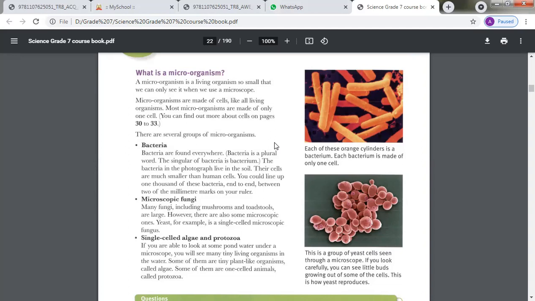After bacteria we have microscopic fungi. There are many kinds of fungi, for example, mushrooms and toadstools are large fungi that we can see with our naked eyes, but some are microscopic fungi that we can't see with our naked eyes.